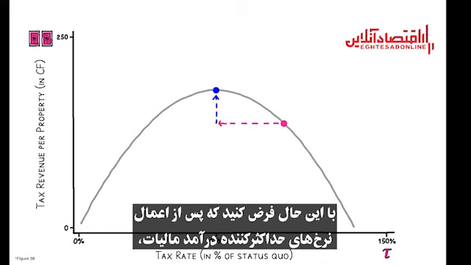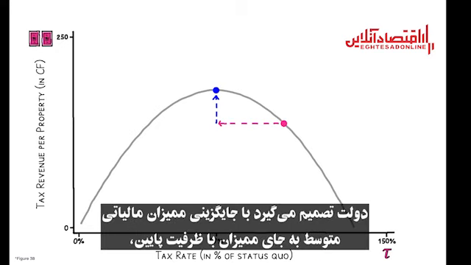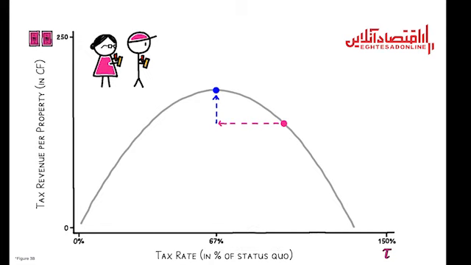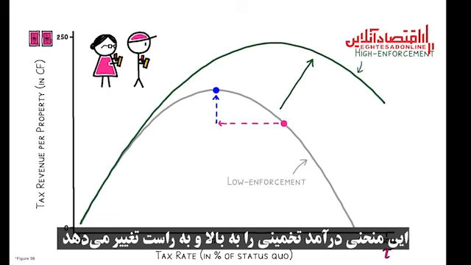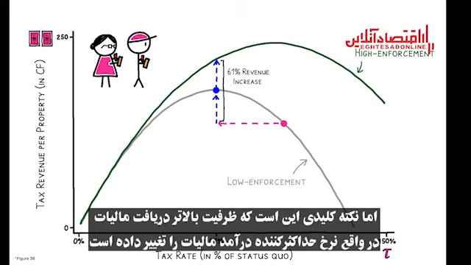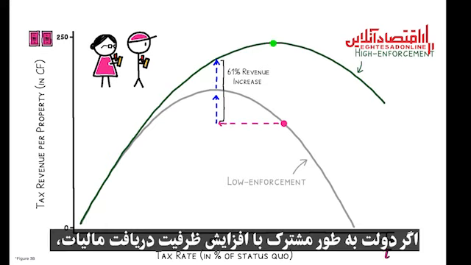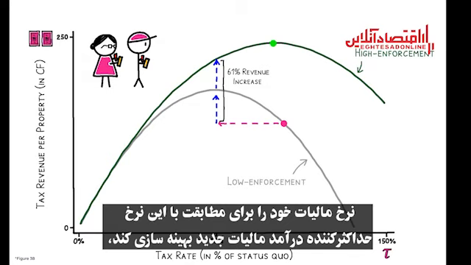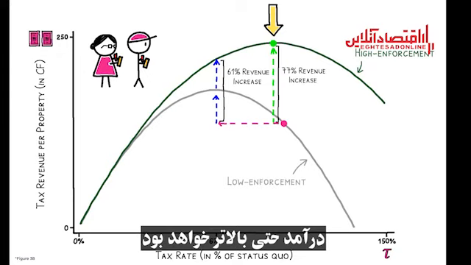Suppose, however, that after implementing the RMTR, the government also decides to increase enforcement by replacing low-capacity tax collectors with average collectors. This shifts the estimated revenue curve up and to the right, and at the same tax rate, revenue would now be 61% higher. But the key is that higher enforcement has actually shifted the RMTR. If the government jointly optimized by increasing enforcement and prospectively choosing its tax rate to correspond to this new RMTR, revenue would be even higher.